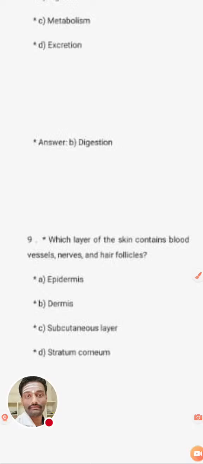Recently, four days ago, we discussed 10 other important MCQs of human anatomy and physiology. I think in the 7th question we discussed the skin layers. Okay, which layer of the skin contains blood vessels, nerves, and hair follicles? Options: epidermis, dermis, subcutaneous layer, and stratum corneum. If you know the answer, tell me in the comments.